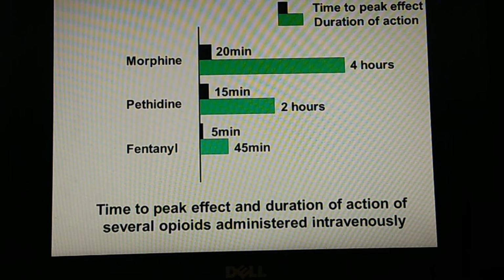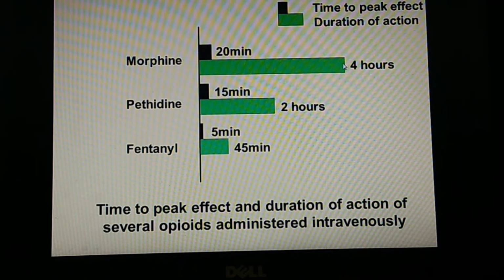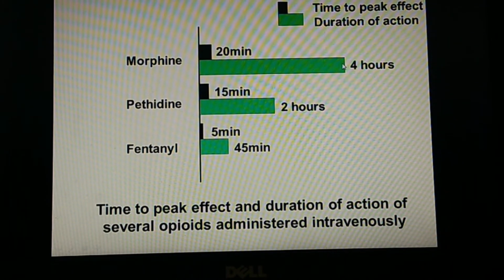And what are the onset of action as well as the peak time and duration of action of morphine? Morphine can show its onset of action within 20 minutes, and it can remain for 4 hours in the body. Pethidine, one more semisynthetic drug, can act within 15 minutes, that is, quicker than morphine.